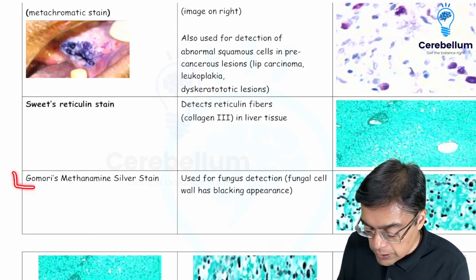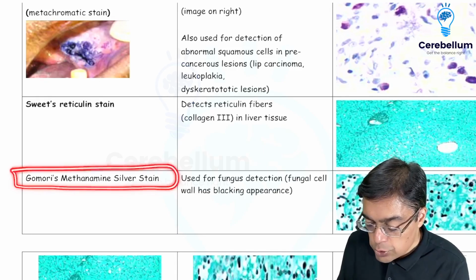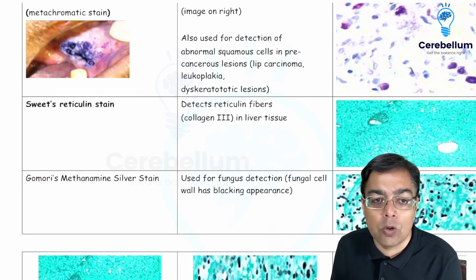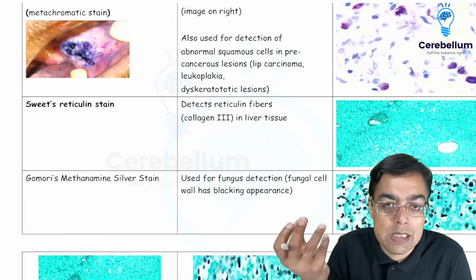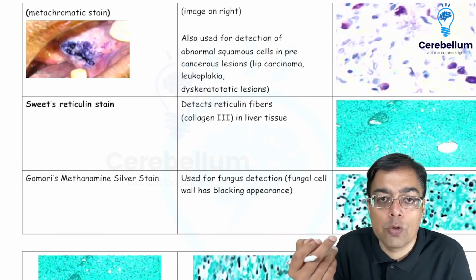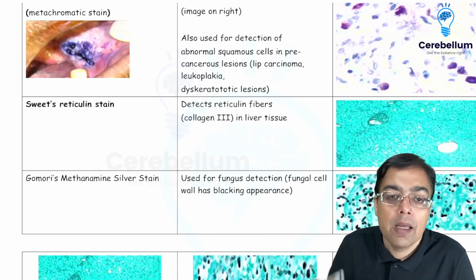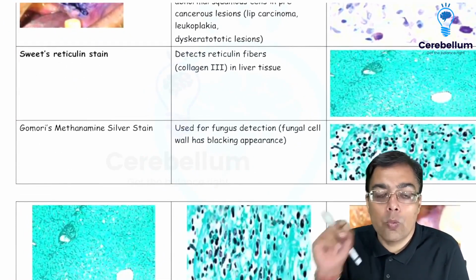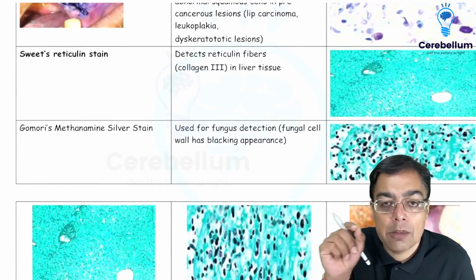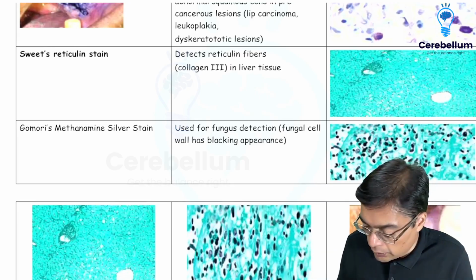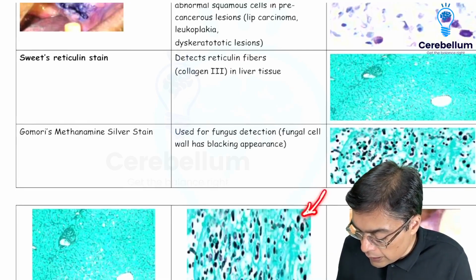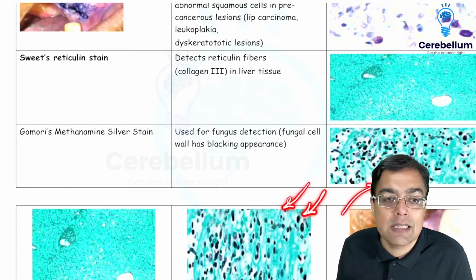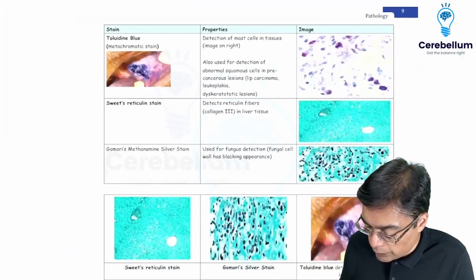Then we are asked a question in the exam on Gomori's methenamine silver. So methenamine silver is useful for detection of certain types of fungus, say for example, the fungal cell wall. And when you talk about something like Gomori's methenamine silver, you might be reminded of certain types of fungi, say for example, Pneumocystis, right? And we are talking about detection of something like a fungal cell wall. Why? Because when you apply the methenamine silver stain, the fungal cell wall is going to have a black color. No dearth of examples over here by which you are going to have a detection of the fungal cell wall, right? So that is what you need to keep in mind over here.